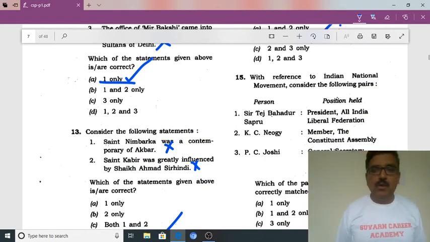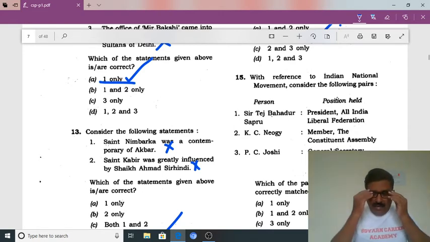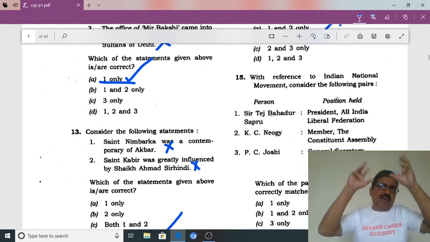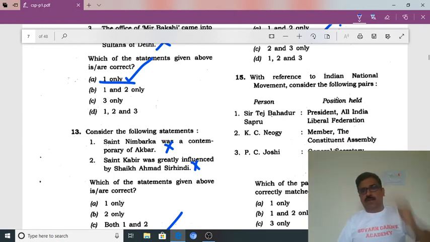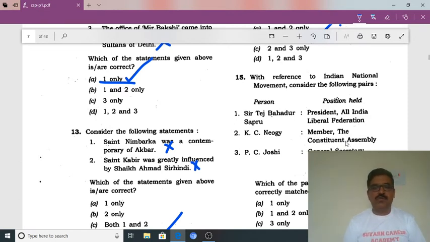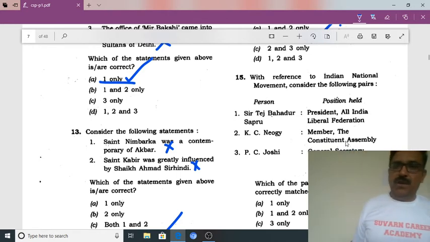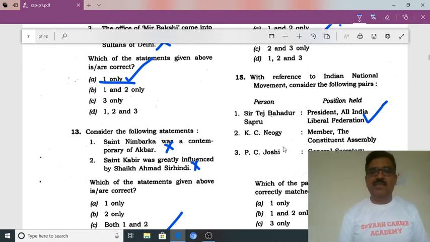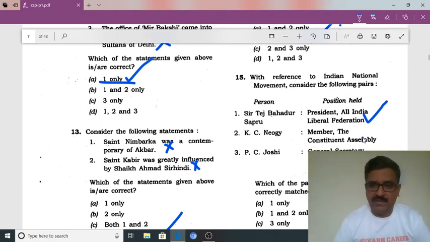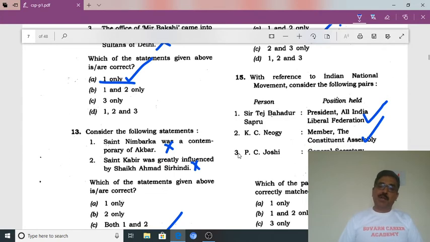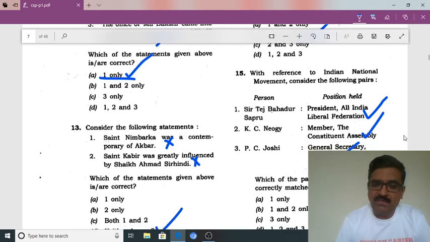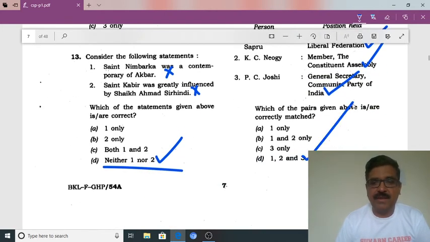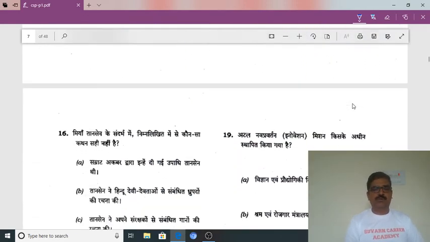Okay. With reference to the Indian national movement, consider the pairs. Let us see the pair. So I think this is related to the political trends in that period of time. Okay, and also the Constituent Assembly related facts. Okay, Sir Tej Bahadur Sapru, President of All India Liberal Federation. This is correct. K.C. Neogy, member of the Constituent Assembly. This is correct. P.C. Joshi, General Secretary of the Communist Party of India. This is also related to the political trends in that period. Okay, so all the three statements are correct. The answer is D. Okay, we'll move to the next question.